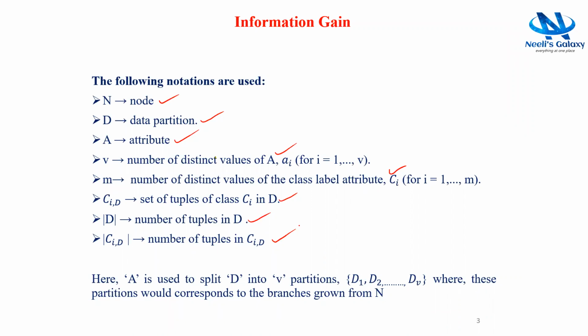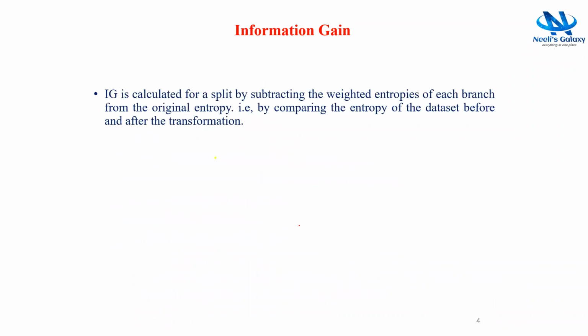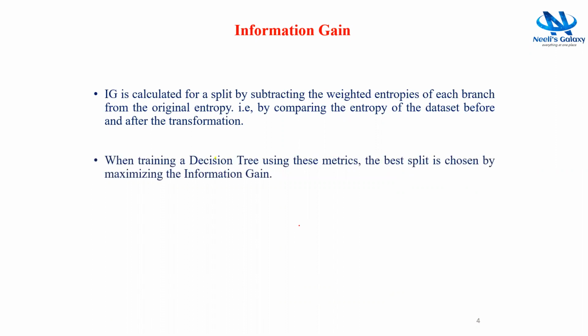Here, A is used to split D into V partitions, where these partitions would correspond to the branches grown from N. Information gain is calculated for a split by subtracting the weighted entropies of each branch from the original entropy. That is, by comparing the entropy of the dataset before and after the transformation. When training a decision tree using these metrics, the best split is chosen by maximizing the information gain, which is given as Gain(A) equals entropy of the dataset minus entropy of the attribute.